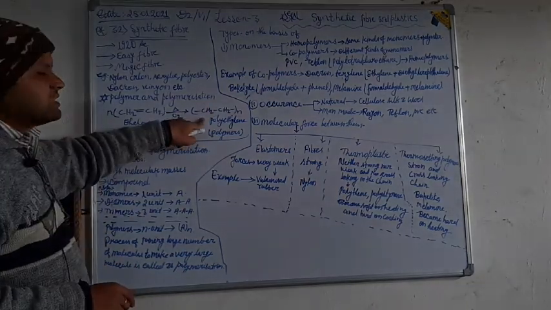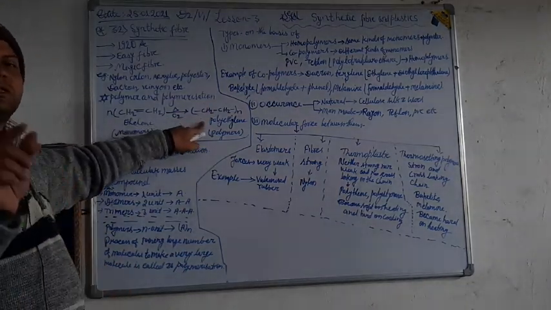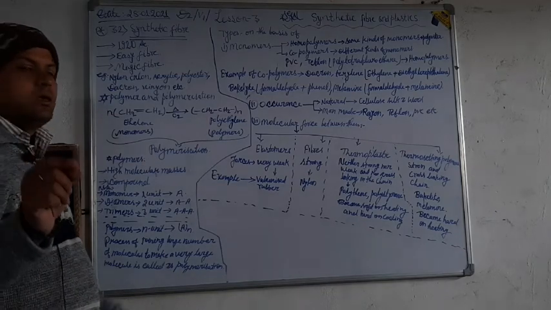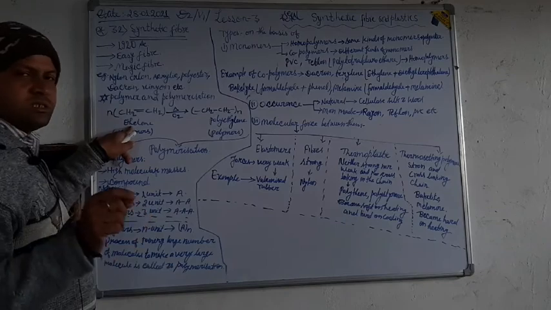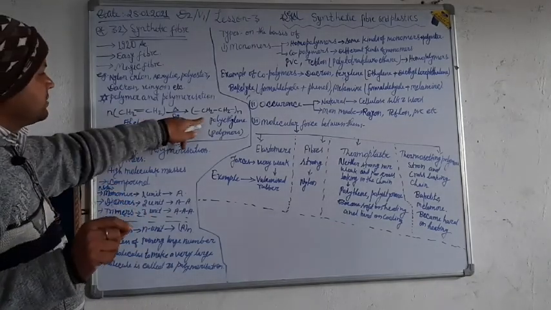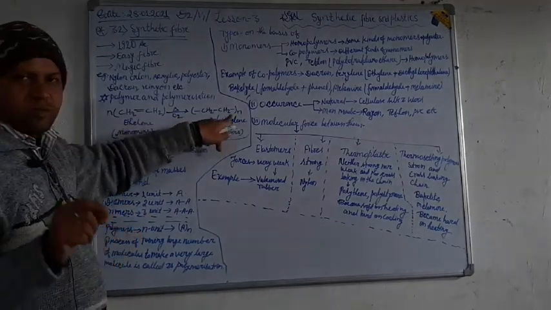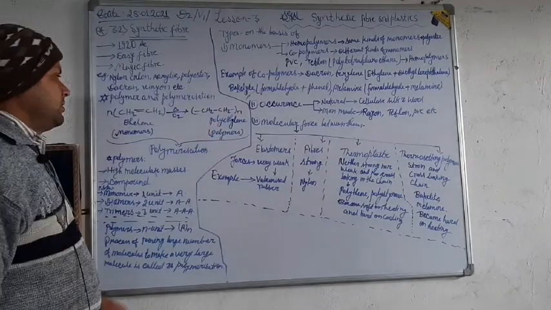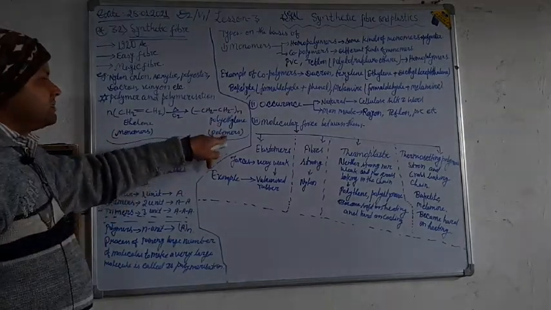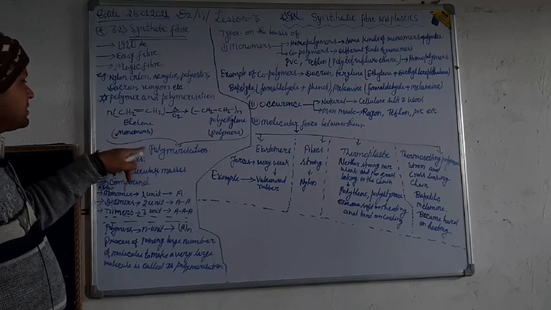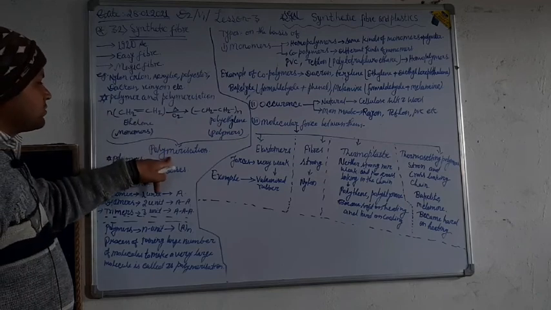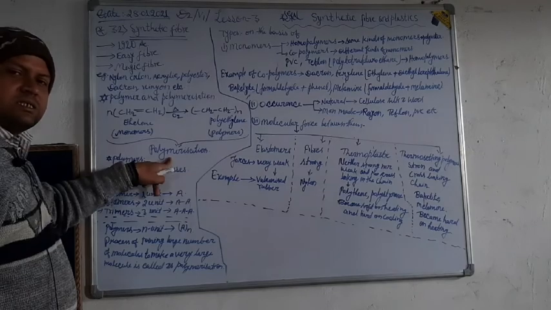So this is called polyethylene. Poly means many, and ethylene is the monomer used here, so it is called polythene. So this is the polymer and this is the monomer, and this process is called polymerization.